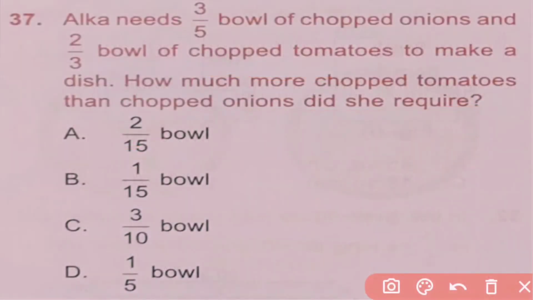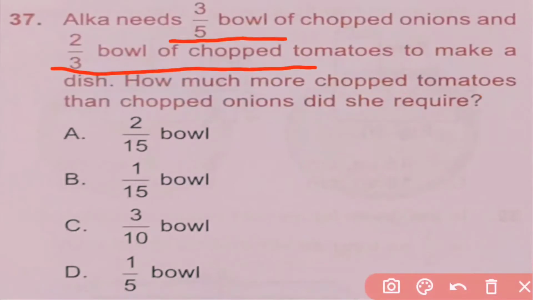Question number 37. Alka needs 3/5 bowl of chopped onion and 2/3 bowl of chopped tomatoes to make a dish. How much more chopped tomatoes than chopped onion did she require? So here, given the quantity of chopped onion and the quantity of chopped tomato, we have to find out the more chopped tomatoes than chopped onion.